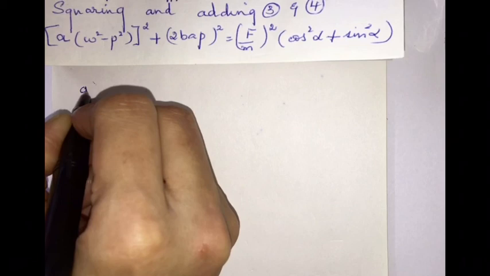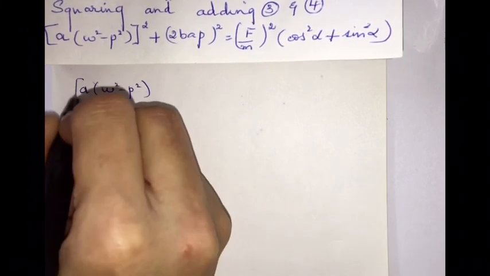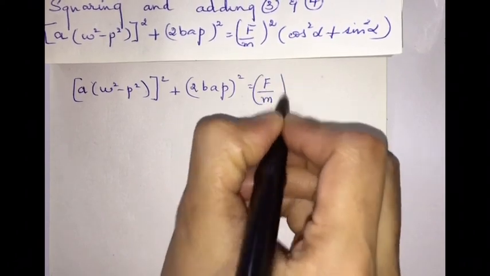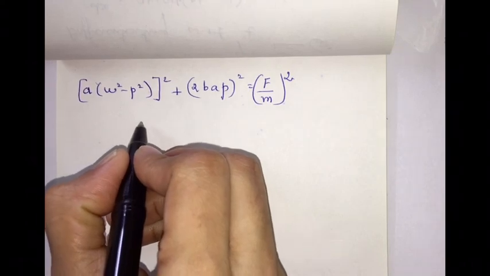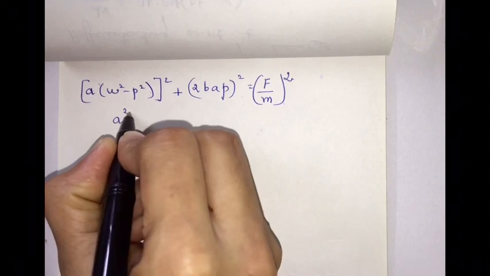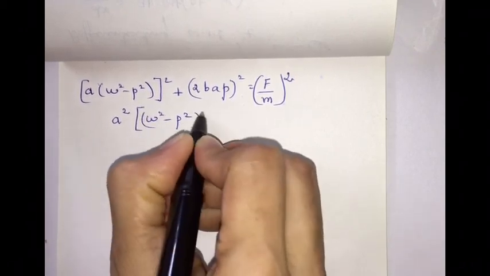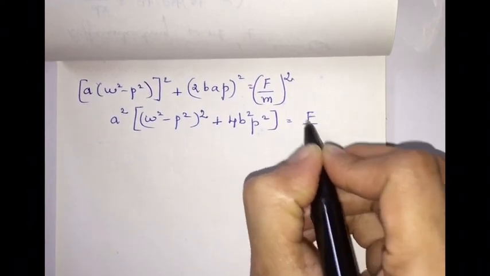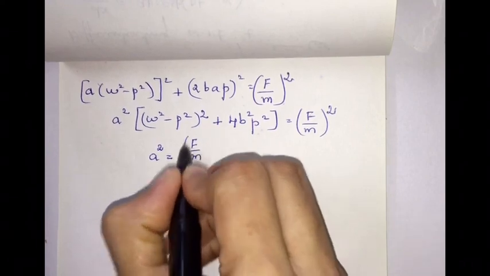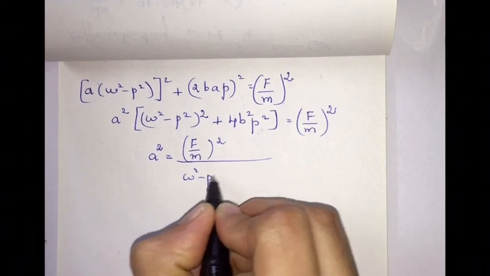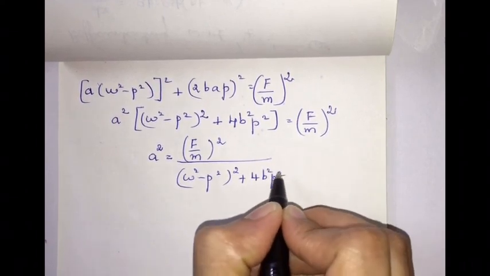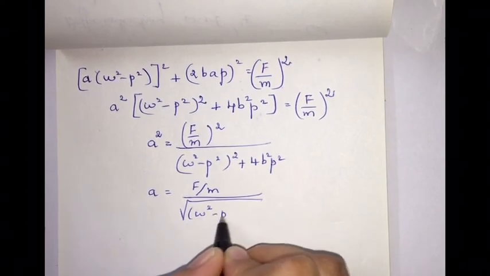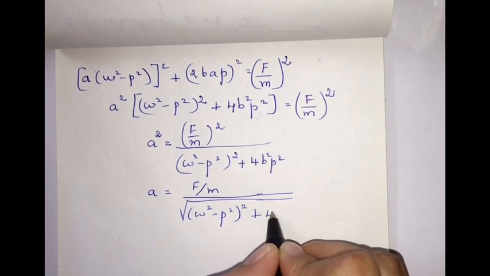So I can write this equation as [A(ω² - p²)]² + (2bAp)² = (F/m)². Or A² is common here, so I'll write A²(ω² - p²)² + 4b²p²A² = (F/m)², or A² = (F/m)² divided by [(ω² - p²)² + 4b²p²], or A = (F/m) / √[(ω² - p²)² + 4b²p²].